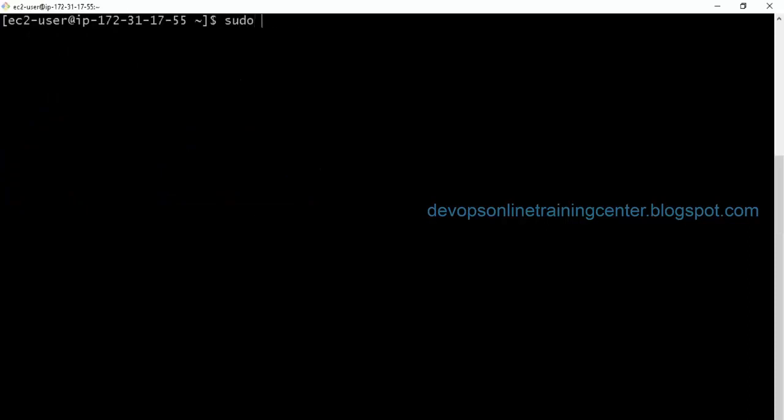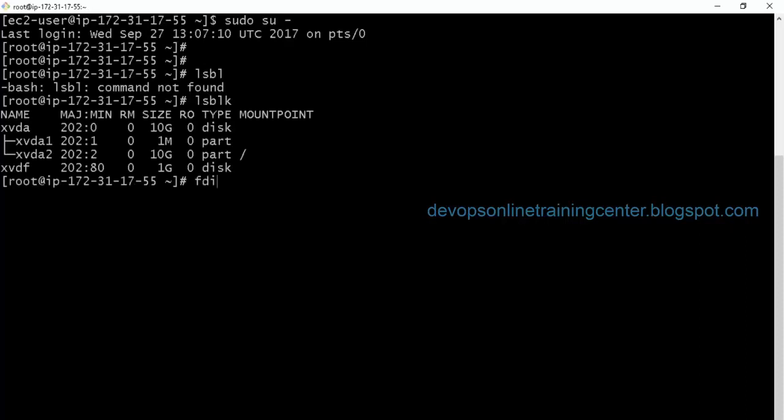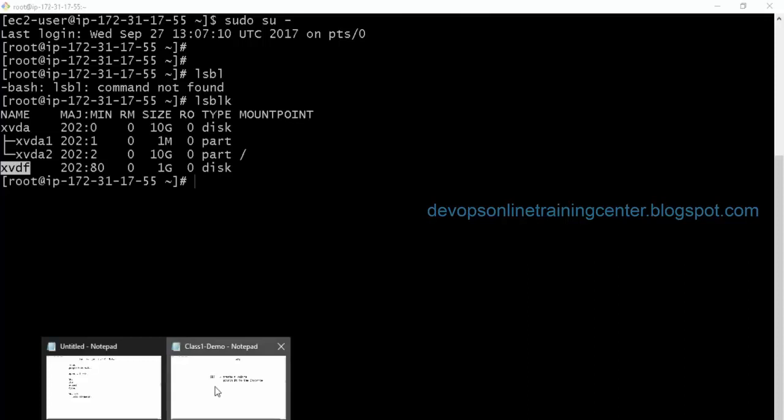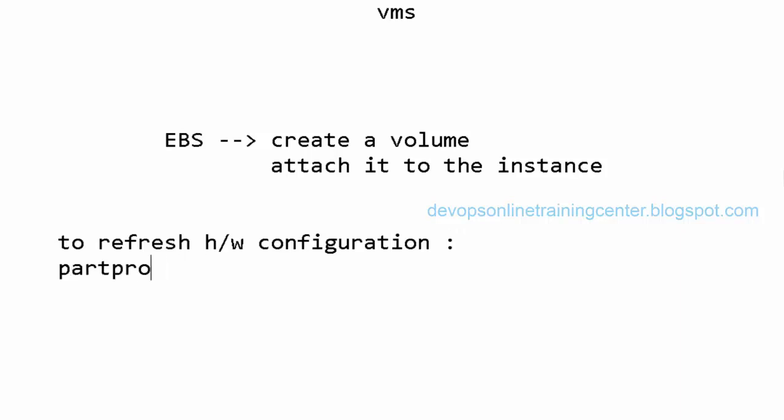Okay, sudo su -. Now if I do lsblk or fdisk, okay, it's already automatically attached. So this is the volume which is attached as xvdf, right? So to refresh the hardware configuration when we attach a volume, partprobe. lsblk is to see the devices.